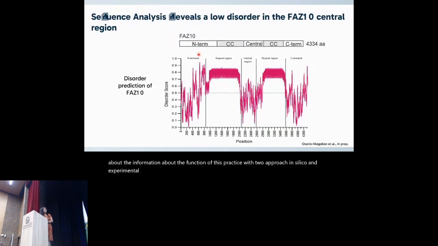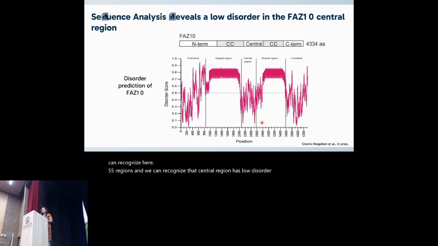About the in silico characterization, we performed disorder prediction with the UPRE tool for the whole protein. We can recognize here five regions, and we can see that the central region has low disorder, so we can understand that this region has a more defined structure.